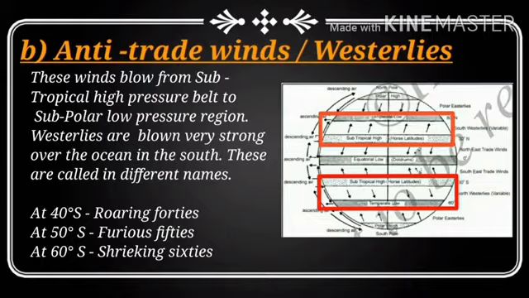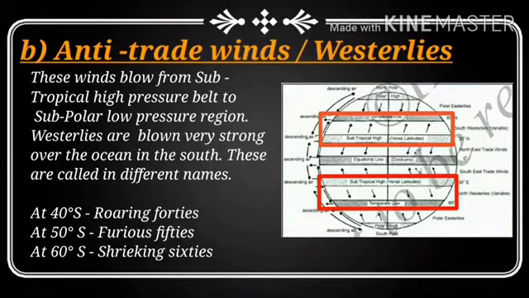Thus, 3 in the north, 3 in the south, and including the central equatorial low pressure belt, we have 7 major pressure belts. And also I told you wind moves from high pressure belts to low pressure belts.